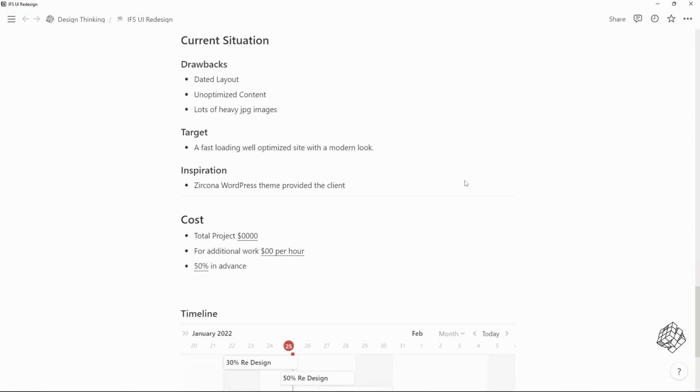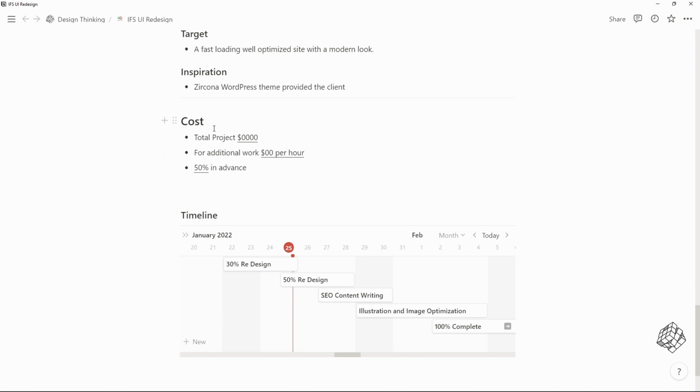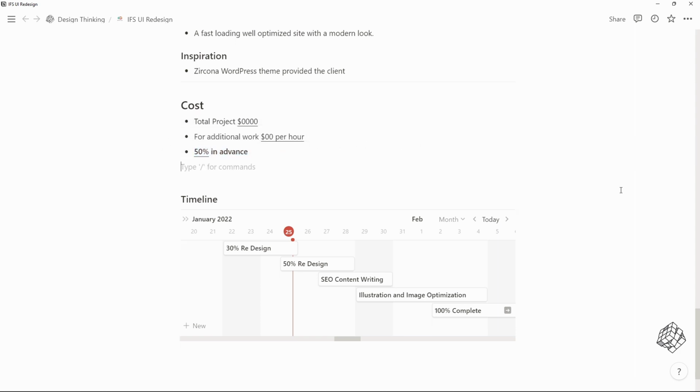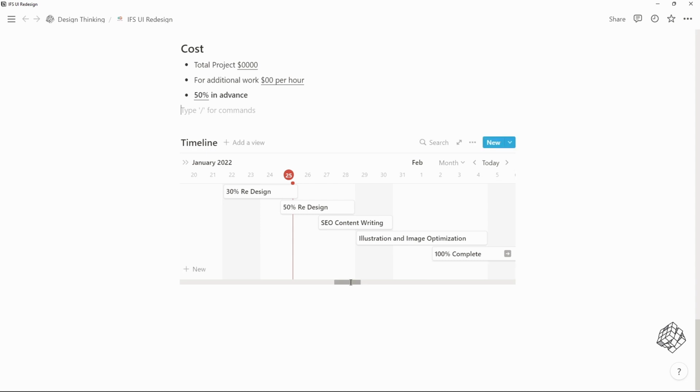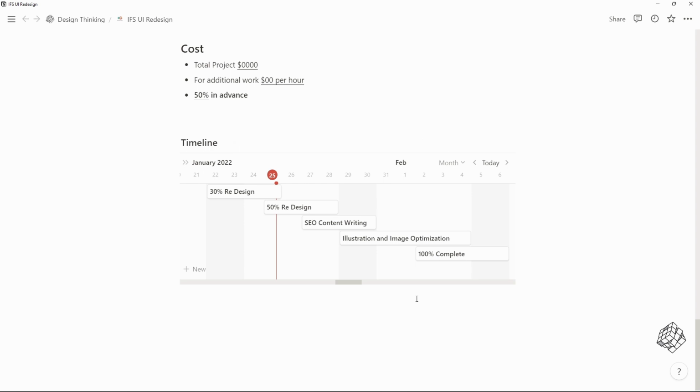In the design brief, you also have to include the pricing of the project, where you have to break down the project cost and always ask for an advance. I learned it the hard way that you never ever start a project without an advance. Finally, in case of a larger project, you might have to share the project timeline also, so that your client can track your project as per estimated time and make the payment according to that time.